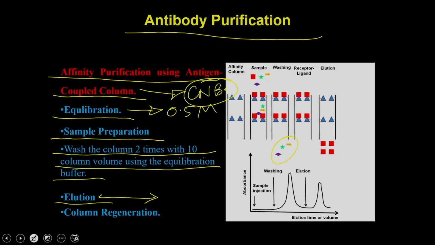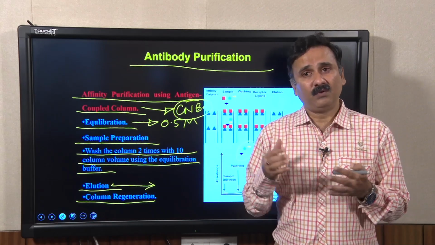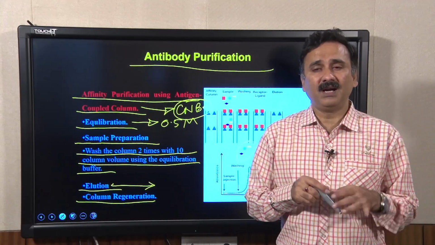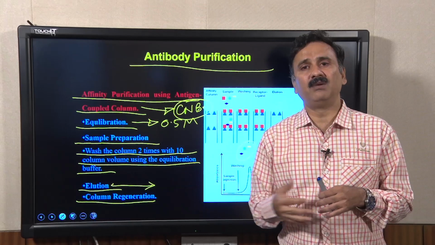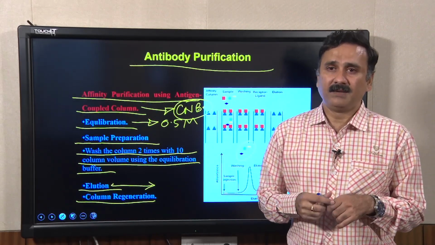And once you are done with the elution, then you can simply wash the column with high salt concentrations, chaotropic salts and other kinds of material, and then your column is ready to run for the second round. But if you are not interested in running it at that moment, then you have to preserve this column in 20% alcohol containing 0.05% sodium azide.